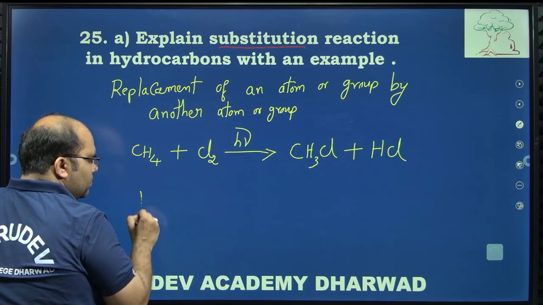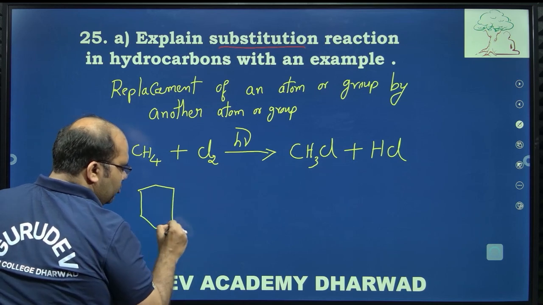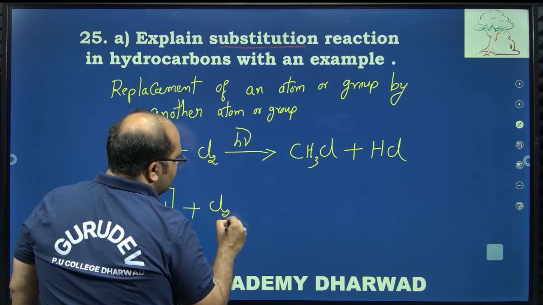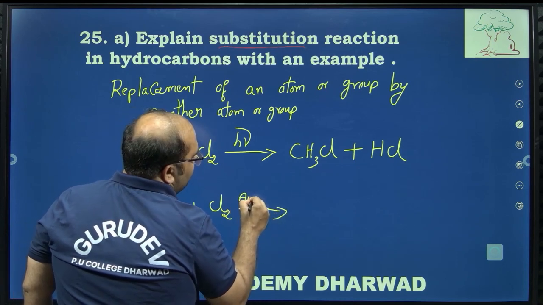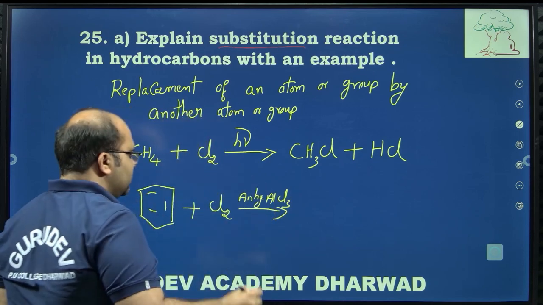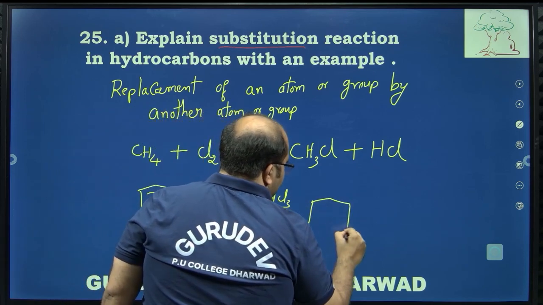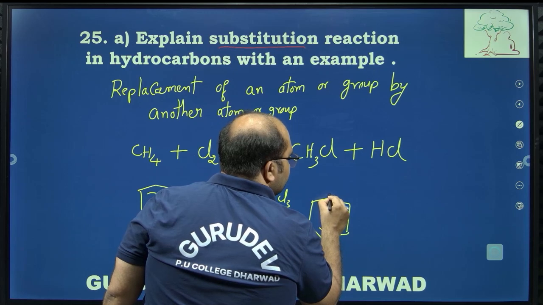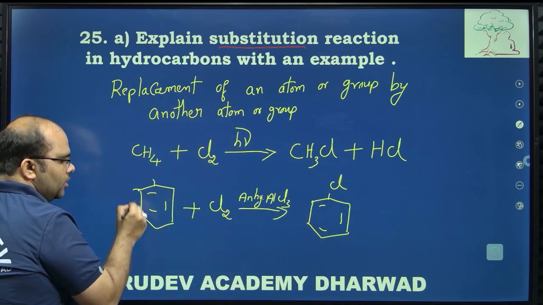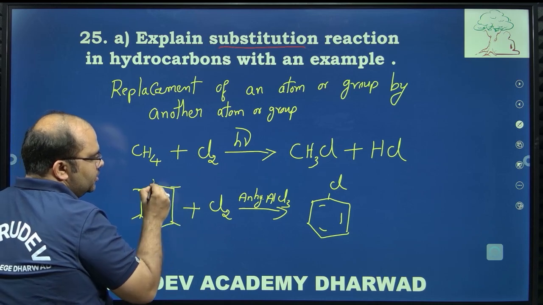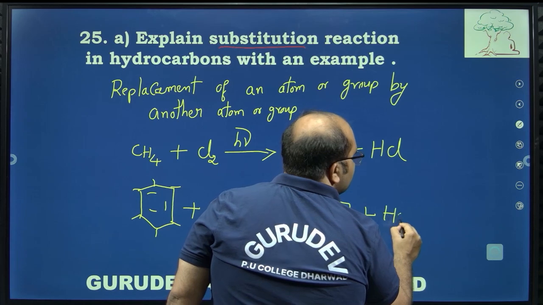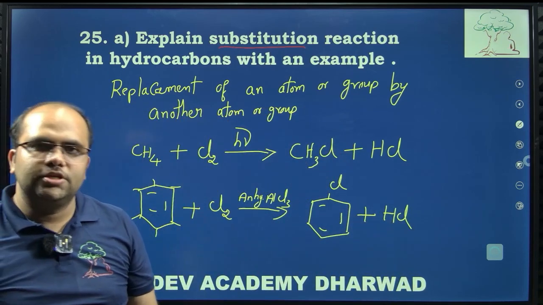Similarly, if you want an aromatic compound, you can take that as an example. The benzene ring is treated with chlorine. Here we have to use anhydrous aluminum chloride as the reagent. So it is going to form the product called chlorobenzene. The benzene ring has hydrogen atoms at all corners. This hydrogen atom is replaced by one chlorine atom forming chlorobenzene and release of HCl.